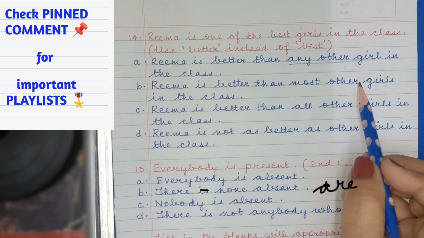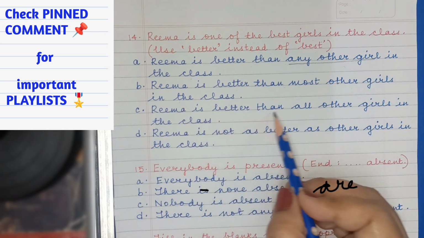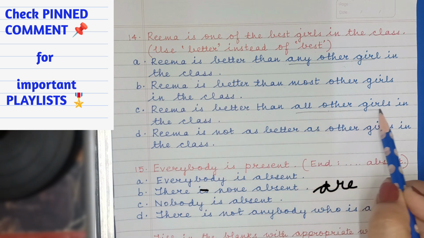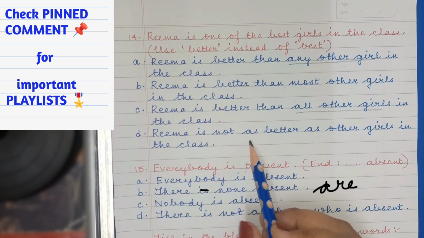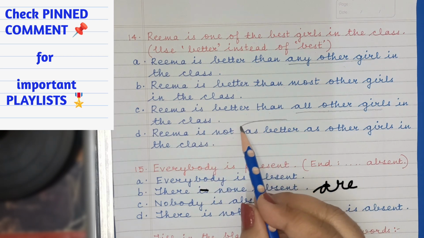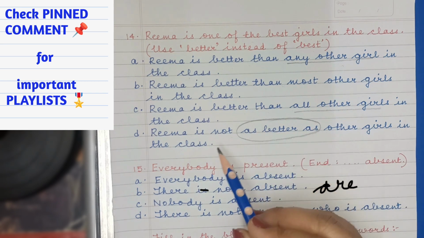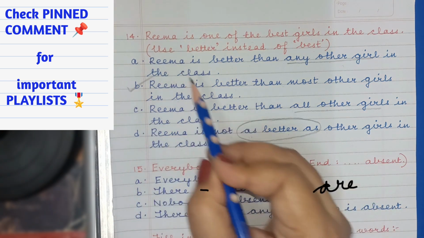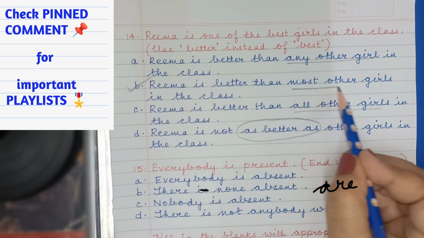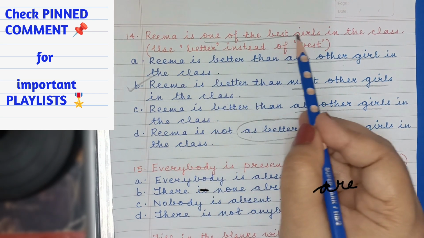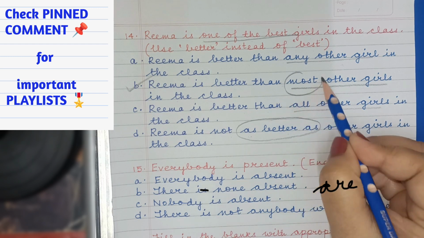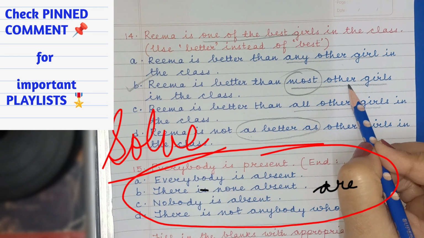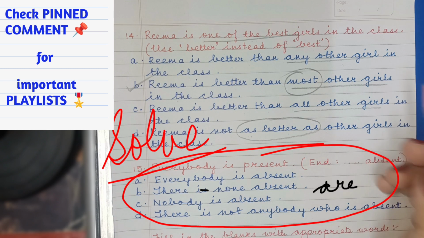Rima is better than most other girls in the class. Rima is better than, again, the same thing, all other girls. This is not stated in the question. Rima is not as better as. You cannot use comparative degree like this; as good as would have been correct. Therefore, the right answer is Rima is better than most other girls. If you have one of the, you will have to use most other. So this is the right answer.